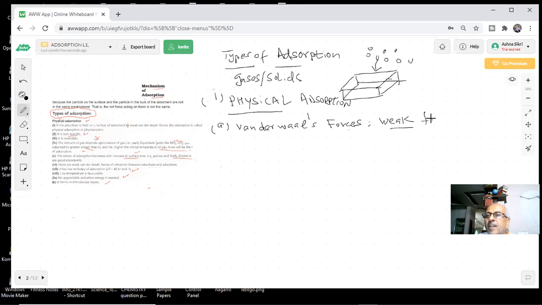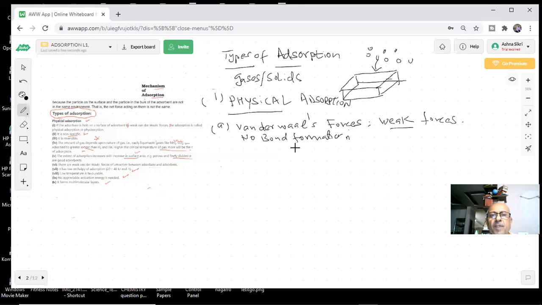When I say they are weak forces, students, what I am trying to say is that they can be London dispersion forces or induced dipole forces, but there is no chemical bond formation. There is no bond formation. There are certain important properties which we are going to study for this. So the first thing: these are held by weak van der Waals forces. There is no bond formation, students.